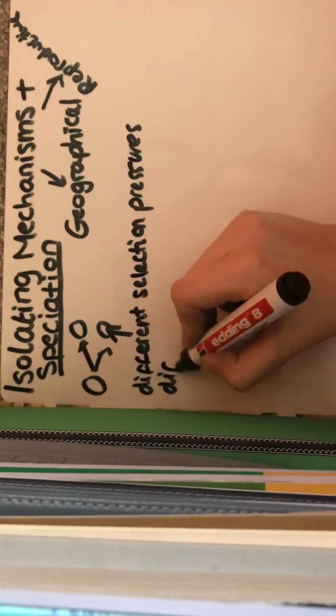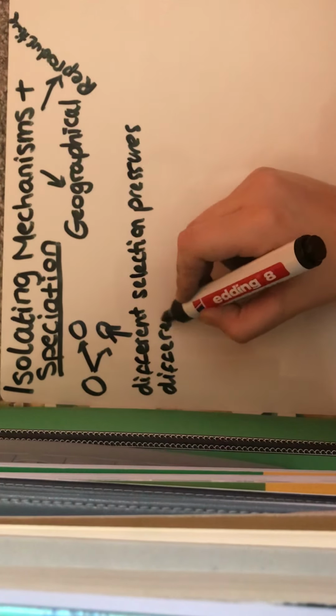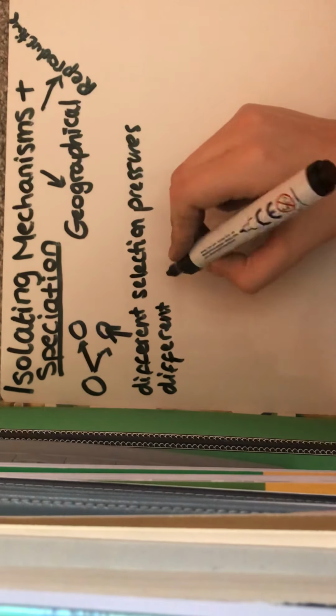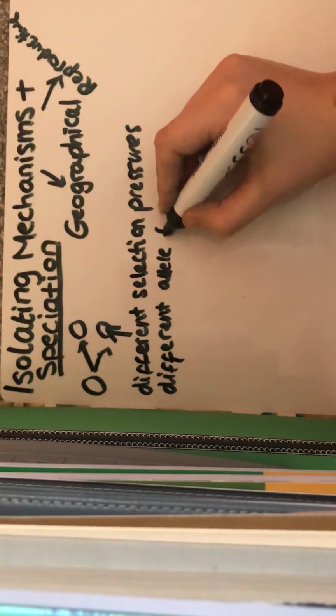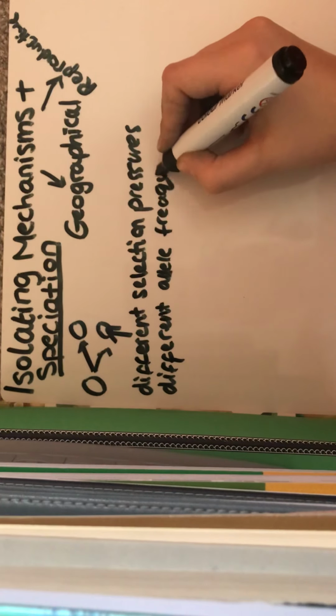So we've got different selection pressures. And each population will accumulate different allele frequencies because of whether individuals survive and reproduce.